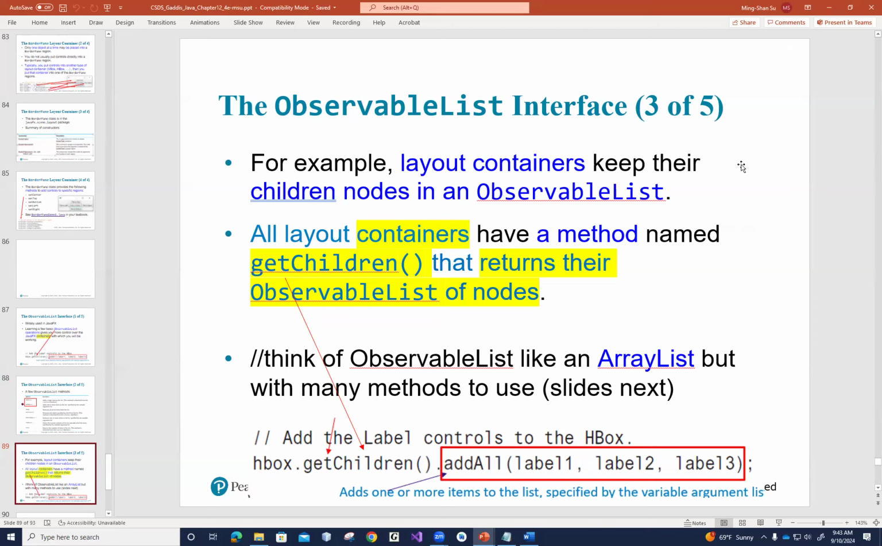All layout containers have a method named getChildren. They will return their observable list of nodes. And then again, you can also think of the observable list like an array list if you want to, with many methods to use. And here will be just one example. So you can call the container's getChildren, and then you will return the list of nodes. And you can call either remove or addAll or add or clear. Depends on your needs.